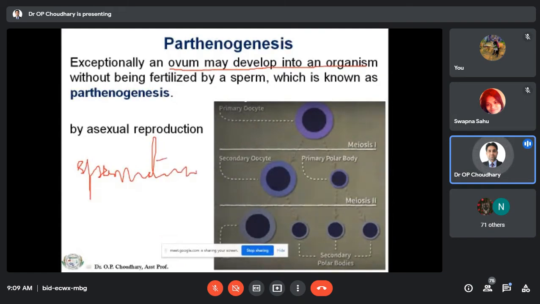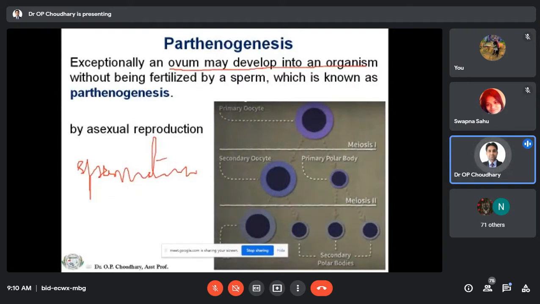This whole ovum will transform into a new organism without being fertilized by a spermatozoa, which is known as parthenogenesis.